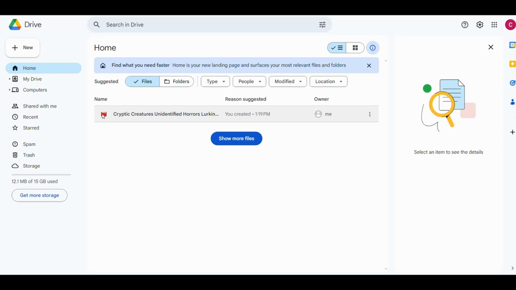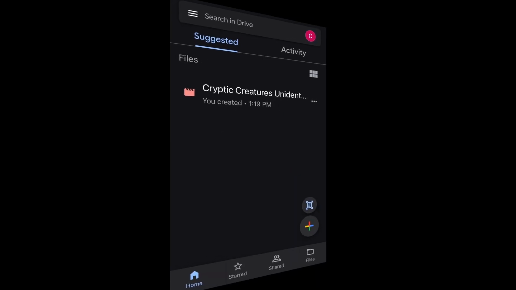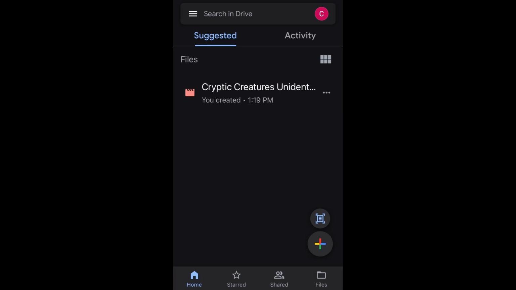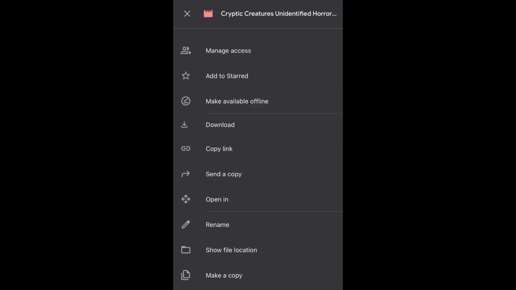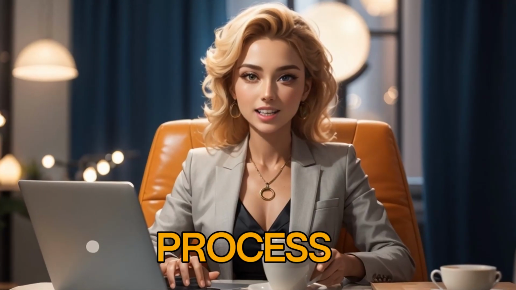After we uploaded the short, now from the iPhone we will go to the Google Drive app. After that, sign in with the same Gmail account. You will find the short here. Click on the 3 dots next to the short on the right, then choose Send a Copy, then Save Video, and it will be saved in your camera roll. For Android, the process is almost the same.